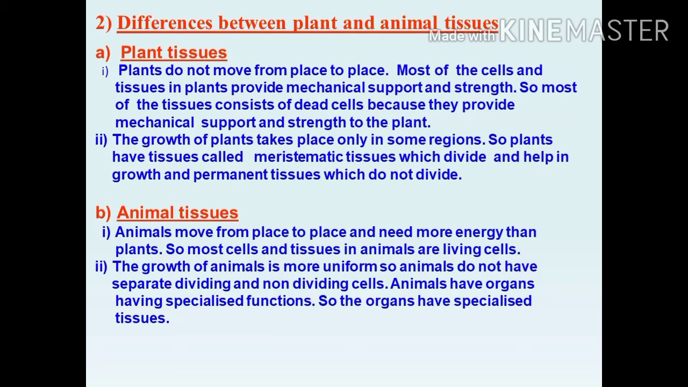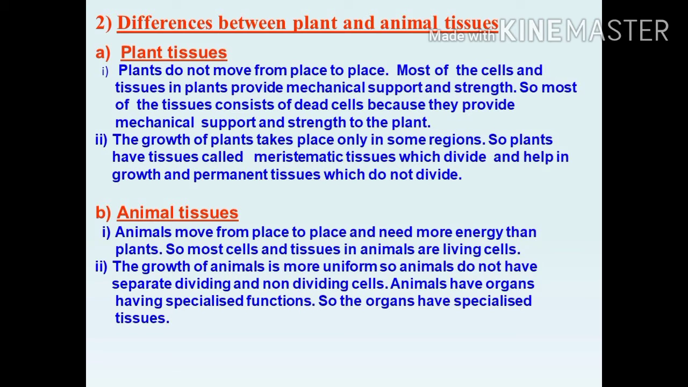Next, we have to see the difference between plant and animal tissues. What are the differences between plant and animal tissues? Plant tissues: the plants do not move from one place to another place. Most of the cells and tissues in plants provide mechanical support and strength. So most of the tissues consist of dead cells because they provide mechanical support and strength to the plant.